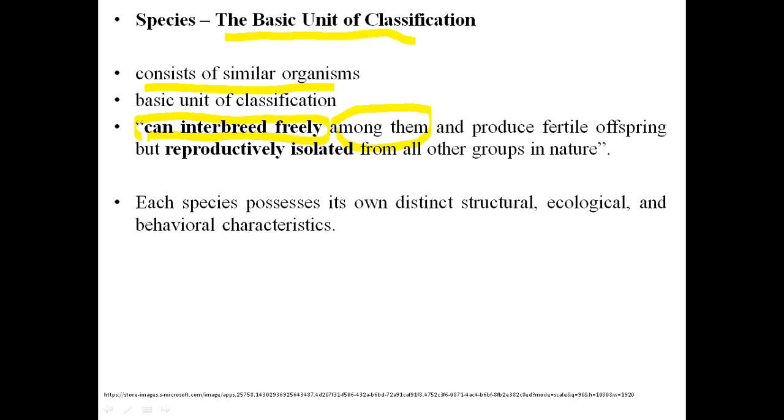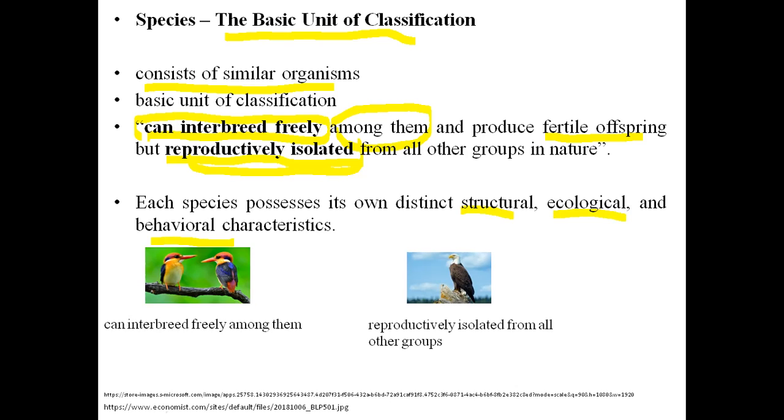And when they produce fertile offspring, these offspring will be able to produce their own children. That's why the word fertile is used. All these organisms which can interbreed among themselves are reproductively isolated from all other organisms. So their reproductive structures and reproduction time period are completely different from other organisms. Each species possesses its own structural, ecological and behavioral characteristics.